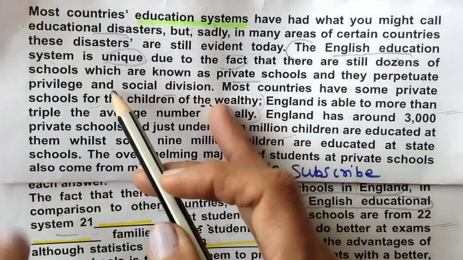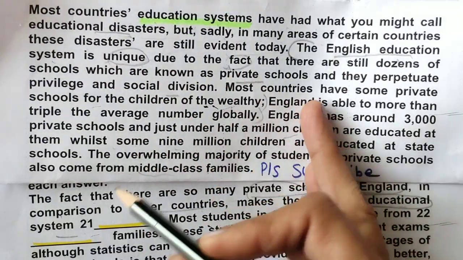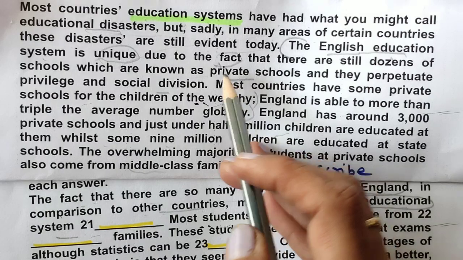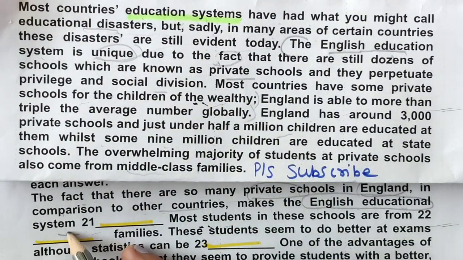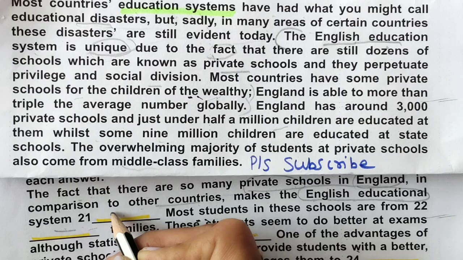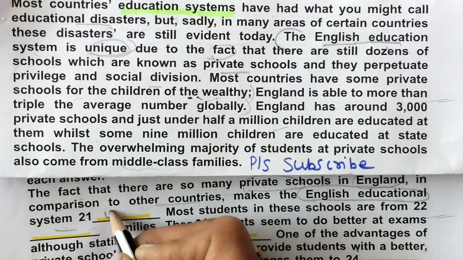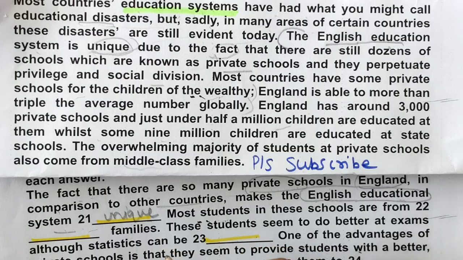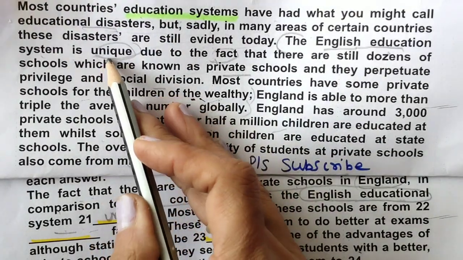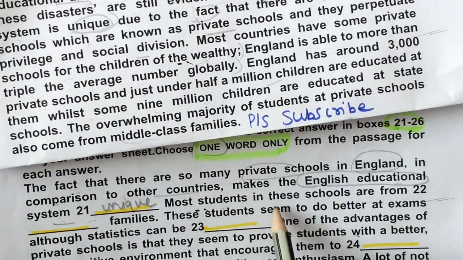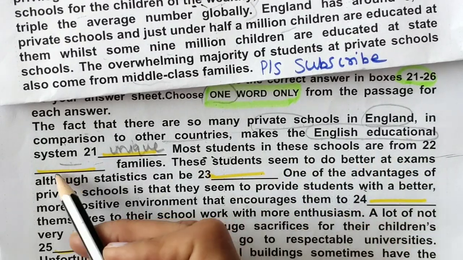The English education system is unique due to the fact that there are still dozens of schools which are known as private school. It means system, the word before blank is also important in finding the correct answer. So here we will be writing unique. See, this system is also there and blank is also there, unique. Now next, most students in these schools are from dash families.